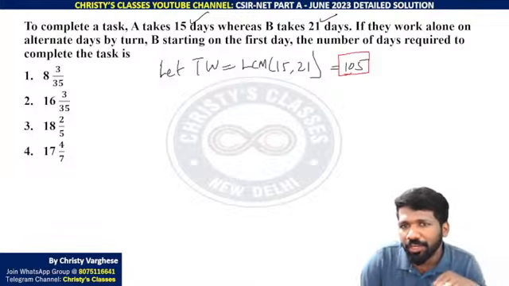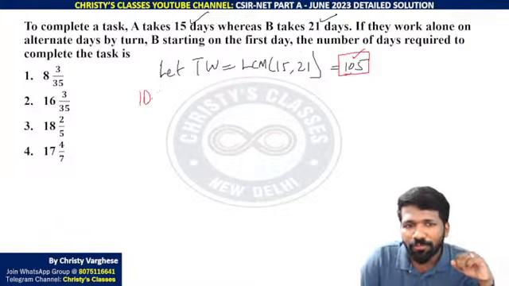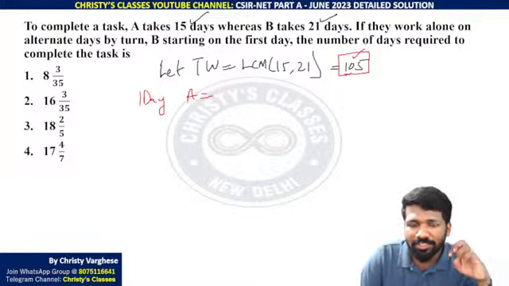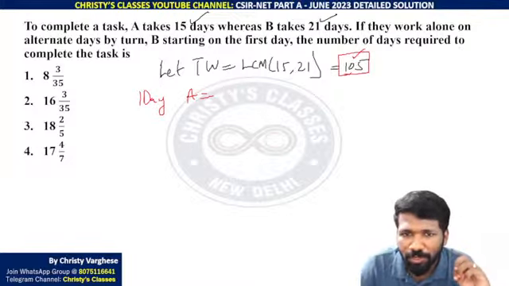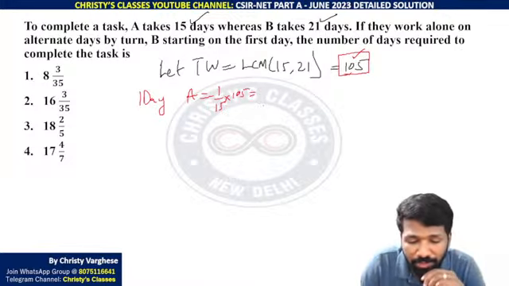A takes 15 days to complete the total work, means it takes 15 days to eat 105 chocolates. So how many chocolates can A eat in one day? 15 days, 105 chocolates. So one day is 1 by 15th of 105, right? 1 by 15th of 105, 105 is a multiple of 15. It is the least common multiple, right?